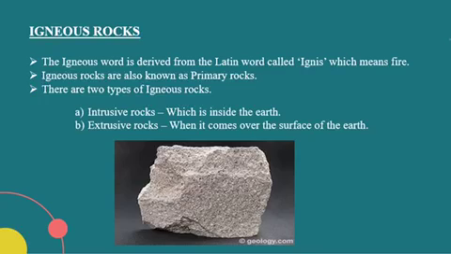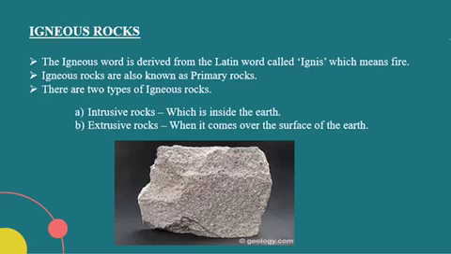However, there are certain rocks which come onto the surface, and they come out very fast, and they are known as extrusive. Their common example is basalt. You can see basalt in the Deccan Plateau.